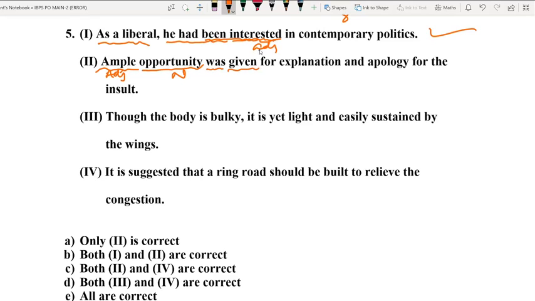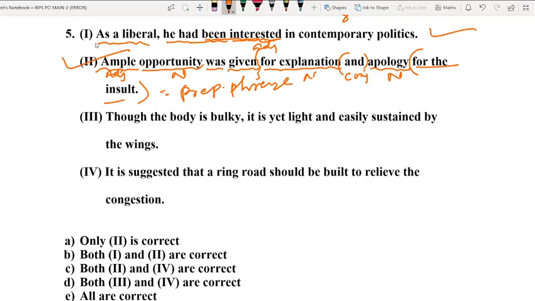Was given. Till this part, the sentence is in passive form and the sentence has followed the passive form of simple past tense, right? Opportunity was given for what? For explanation. And for what? For apology. Apology, explanation, both nouns have been connected by and, which is a coordinating conjunction. And from this part to this part, for the insult, this is a prepositional phrase. So the sentence is absolutely correct, and so also the first one, right?